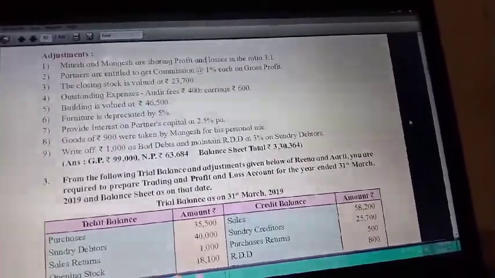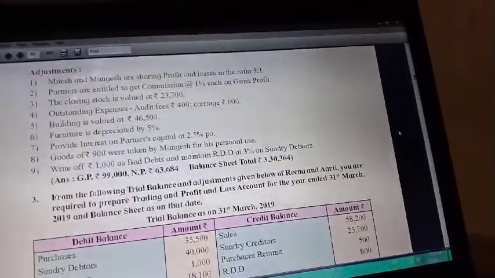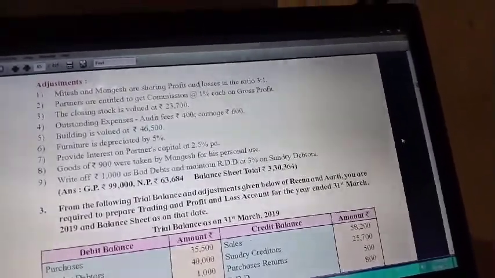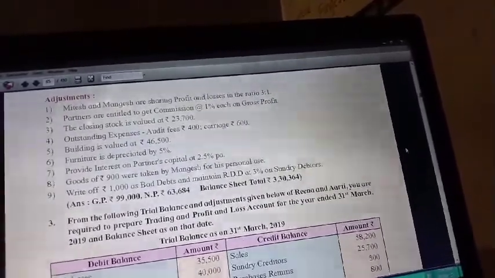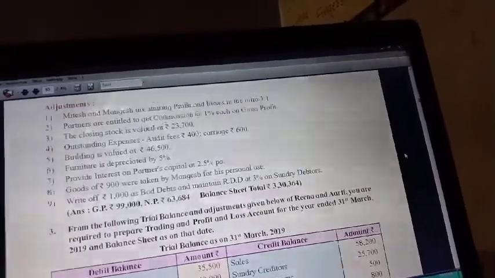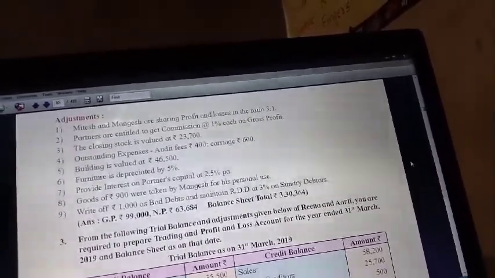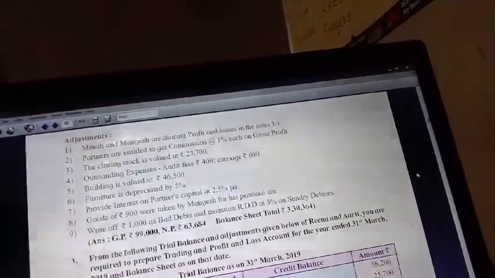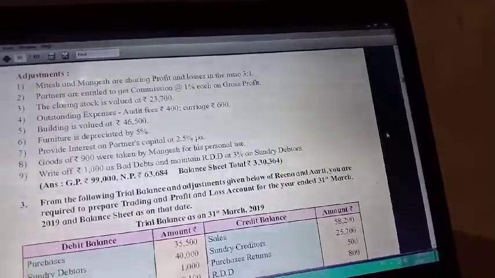The current account balance is transferred to balance sheet liability side, current account. Mitesh 54,303, Mangesh 17,061, and then you can tally the balance sheet, and balance sheet is tallied to the amount 3,30,364. Now the problem is over. Thank you.